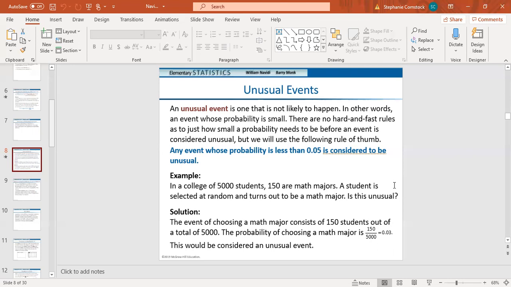So they asked, in a college of 5,000 students, 150 of them are math majors. A student is selected at random. It turns out to be a math major. Would this be considered unusual? So we set this up as 150 out of 5,000, which is 0.03. This is underneath the 0.05 rule that we generally use. So that would be considered unusual.